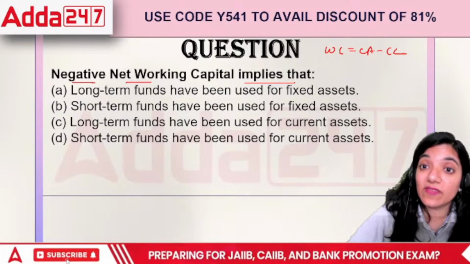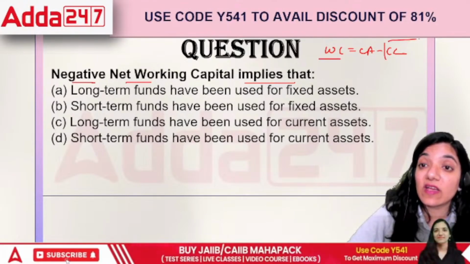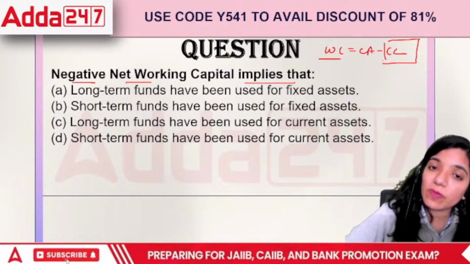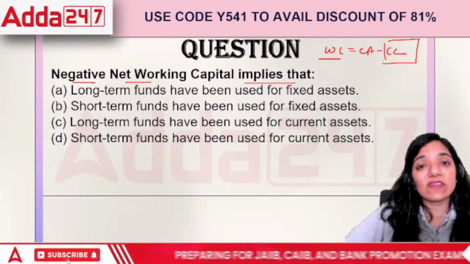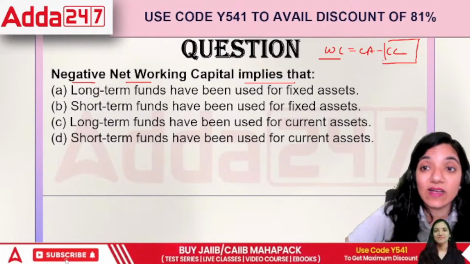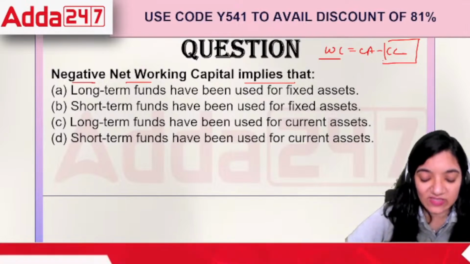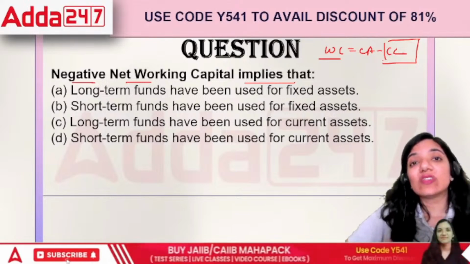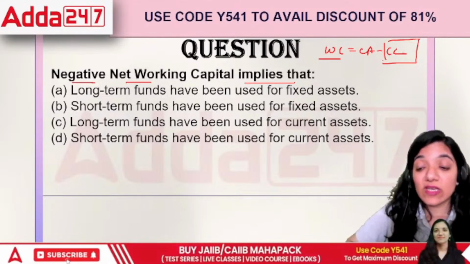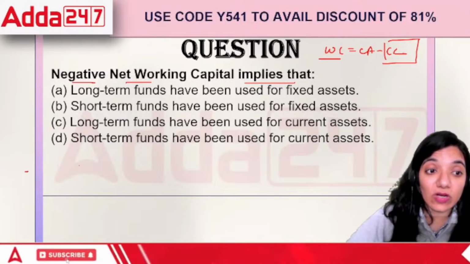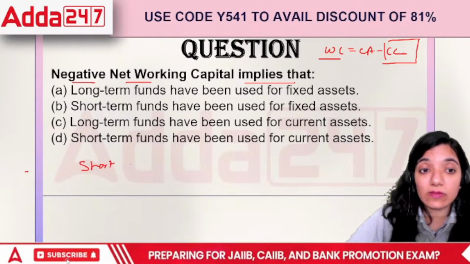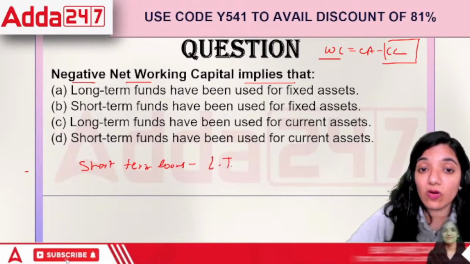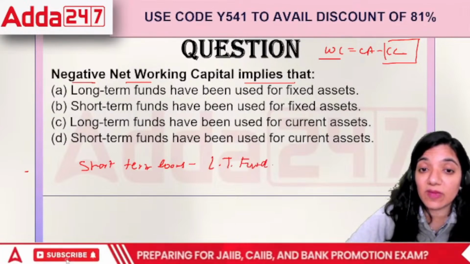When it is negative, that means, think about it, our current liabilities are way more than the current assets that we are having. That means in order to pay off our current liabilities, we will use our non-current assets, right? We will use our fixed assets or non-current assets just to pay off these current liabilities. This means the organization is having major financial issues. If you have to pay your short-term loans by giving away your long-term funds, isn't it alarming?